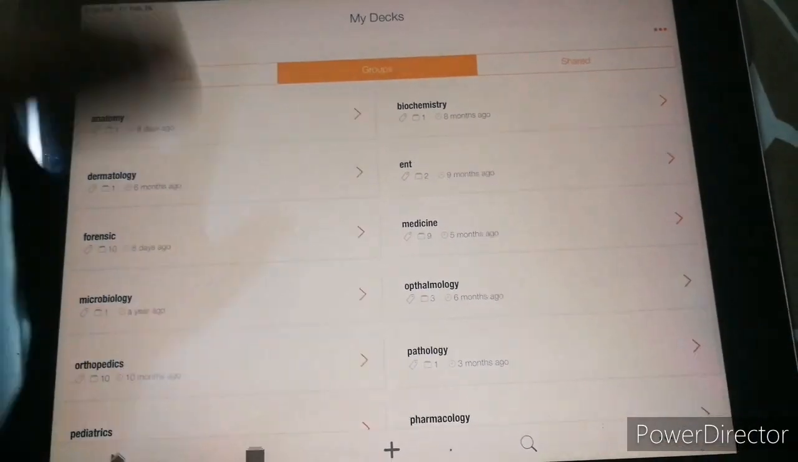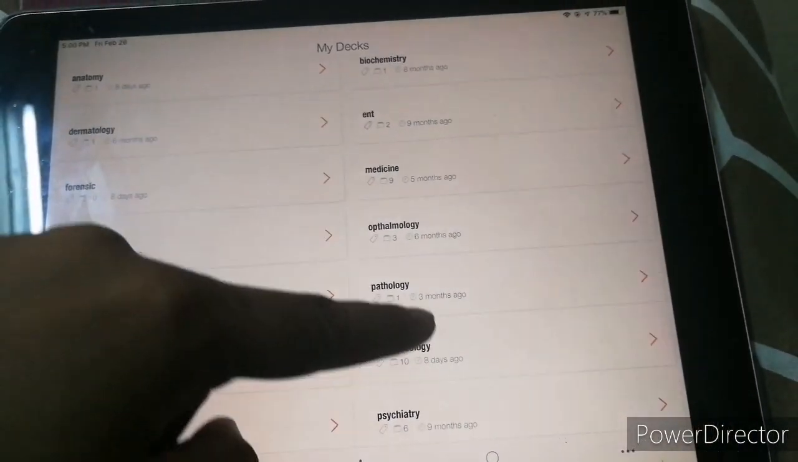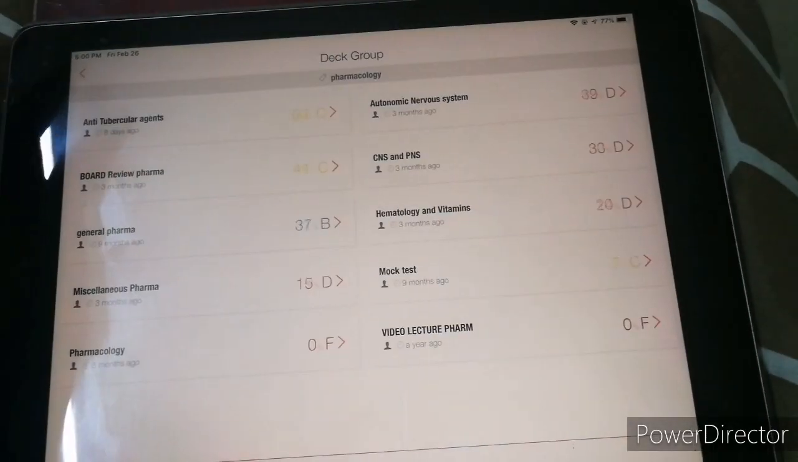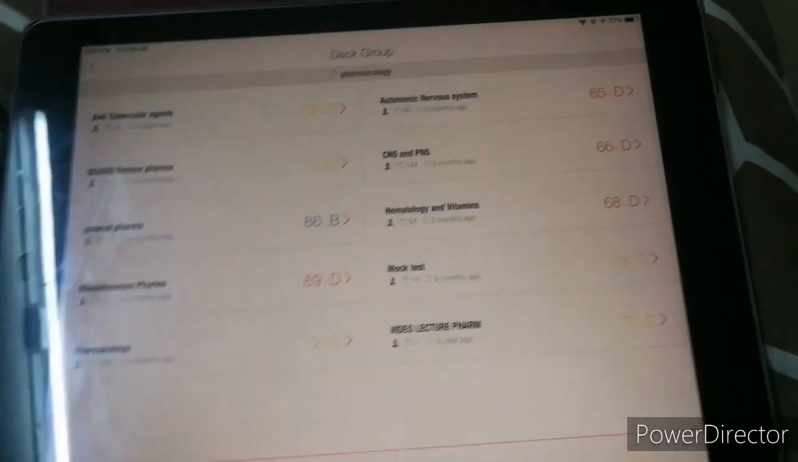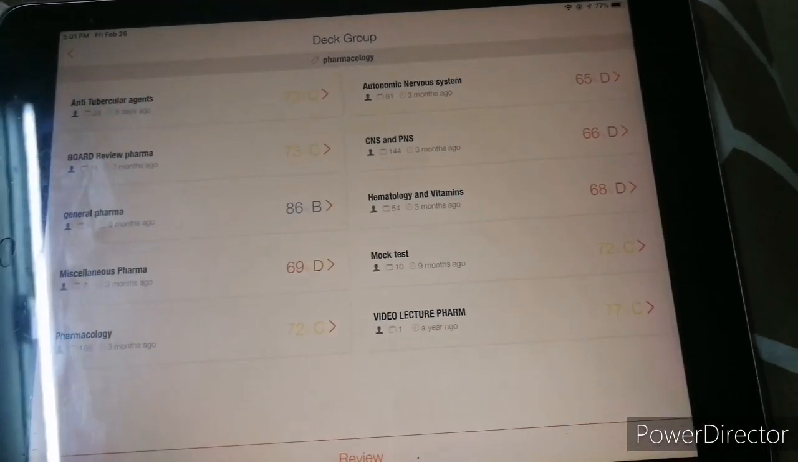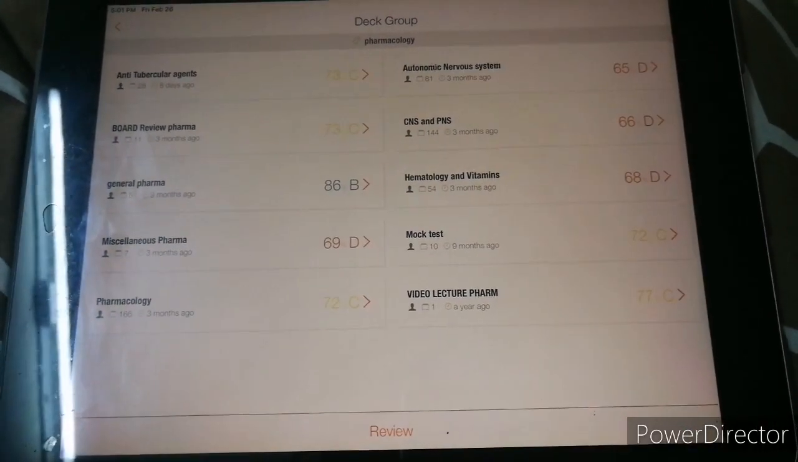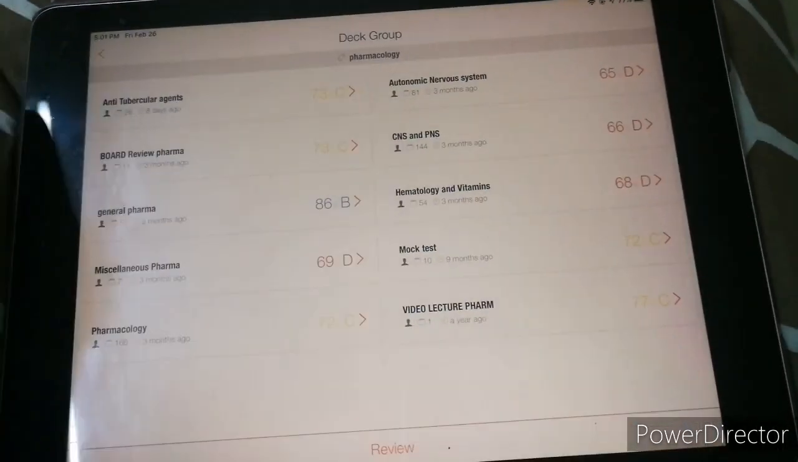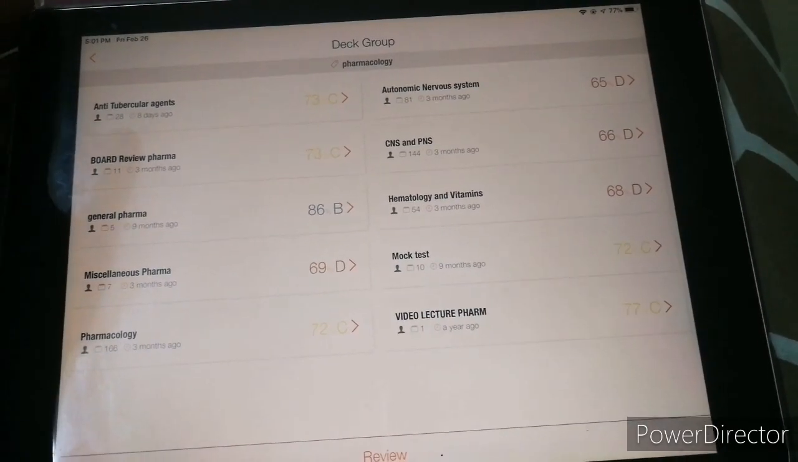And this is a fake Anki, by the way. The real Anki on iPad, you have to pay money, like 2,000 something. So I did not get it. I rather went with the fake Anki, which is free.